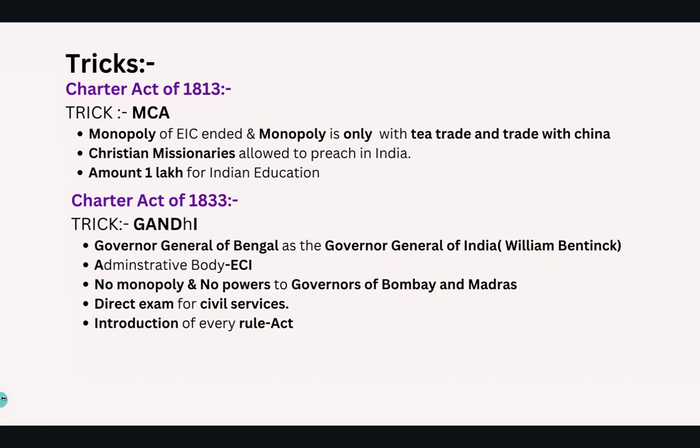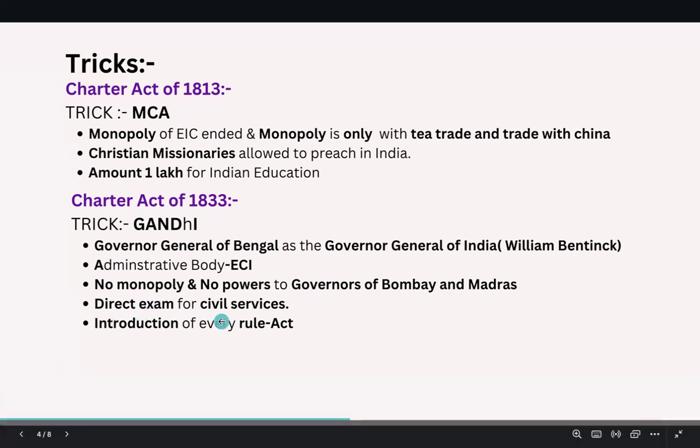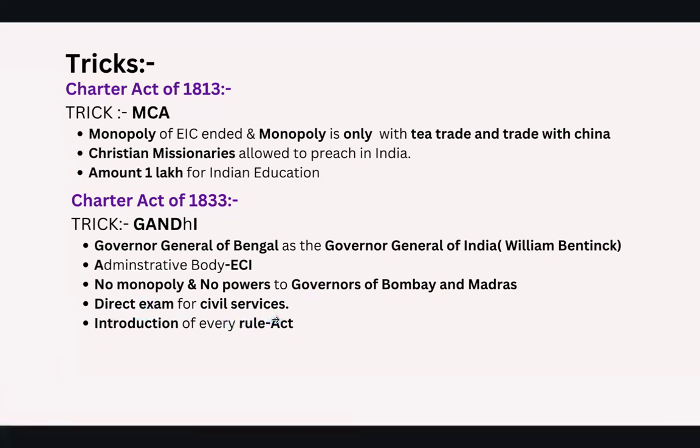And the next is direct exam for civil services. Previously, in the civil service exams, there was no chance or very little chance for Indian people, and there was a recommendation from the East India Company only for the British people, not for the Indian people.